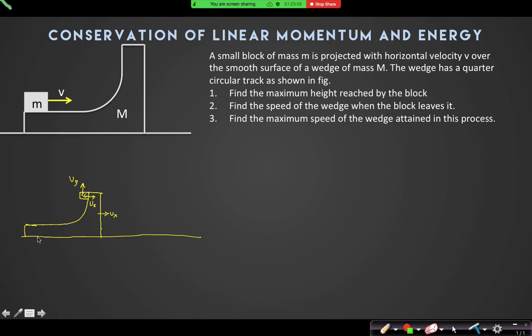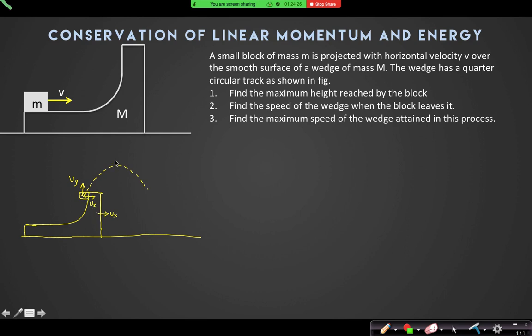Yes or no? Can I write this situation? So just after that, when the block leaves the wedge, what will be the motion of the block now? It's parabolic. It will move in a projectile path like this.